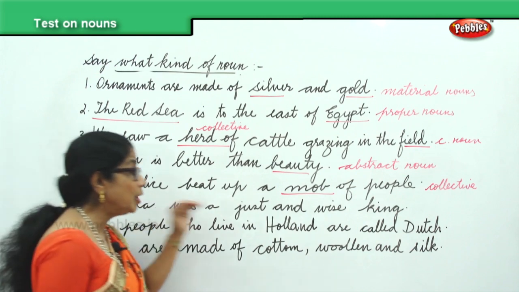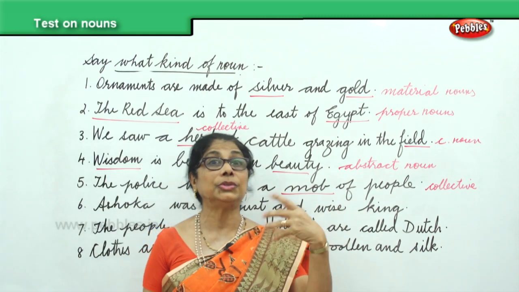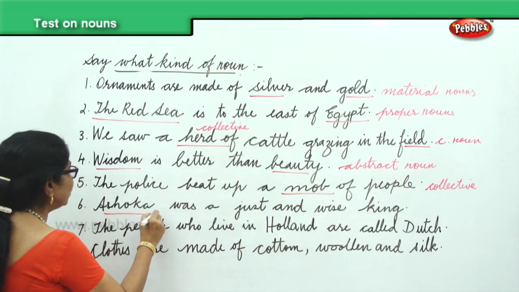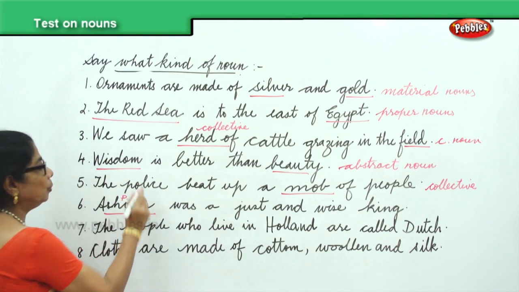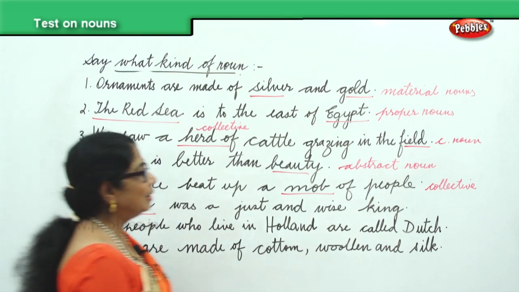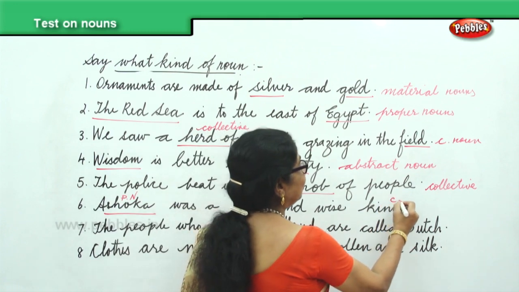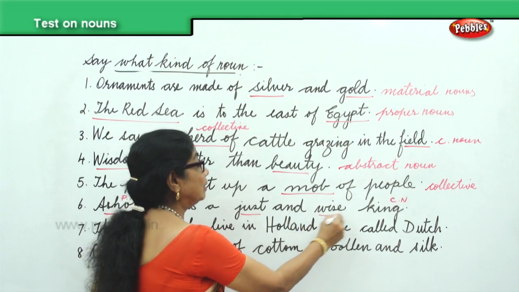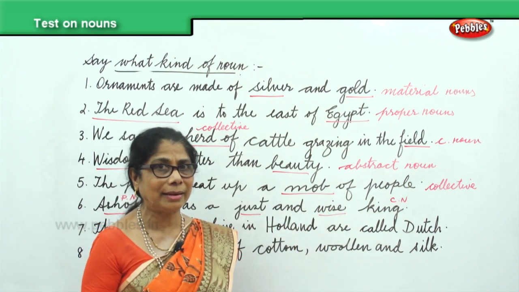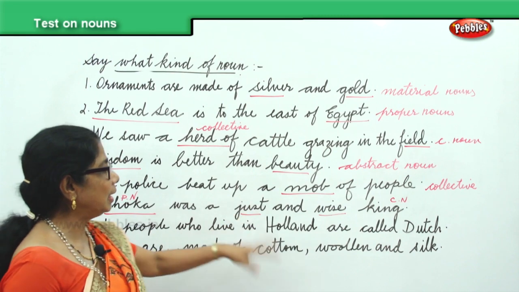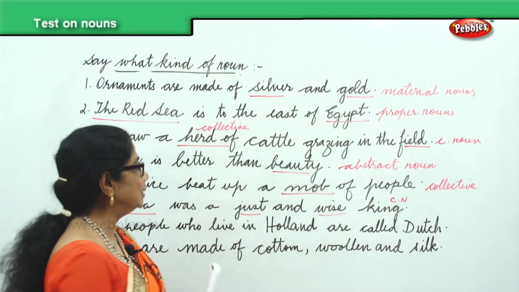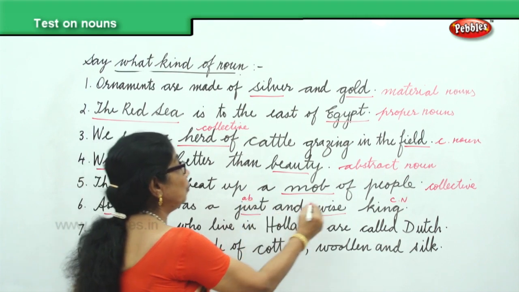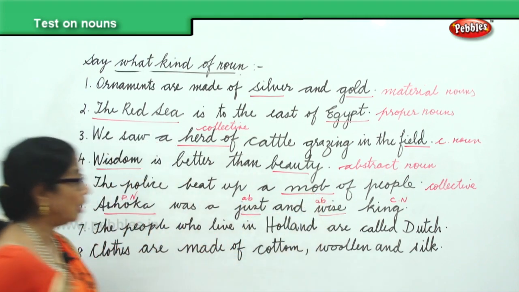In the fifth sentence, Ashoka was a just and wise king. Ashoka is a name of a king, proper noun. Then you have here king, you have common noun, but you have just and wise. Both these are abstract nouns. He is a just king, a wise king. Just and wise are abstract nouns.